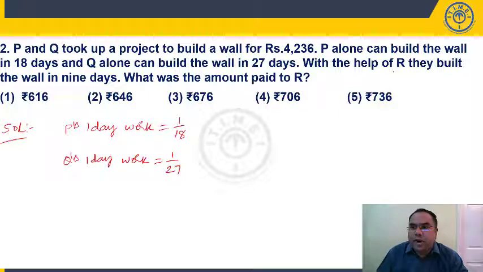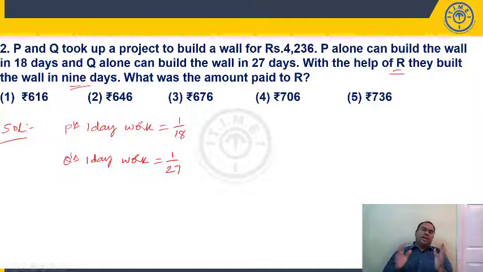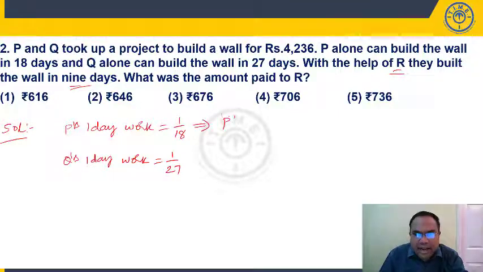Now with the help of R, they have built the wall in 9 days. So what does this mean? P, Q and R together completed the work in 9 days. That means P has worked for 9 days, Q has worked for 9 days and R also has worked for 9 days. Now just here students, P in 9 days, how much will he complete?